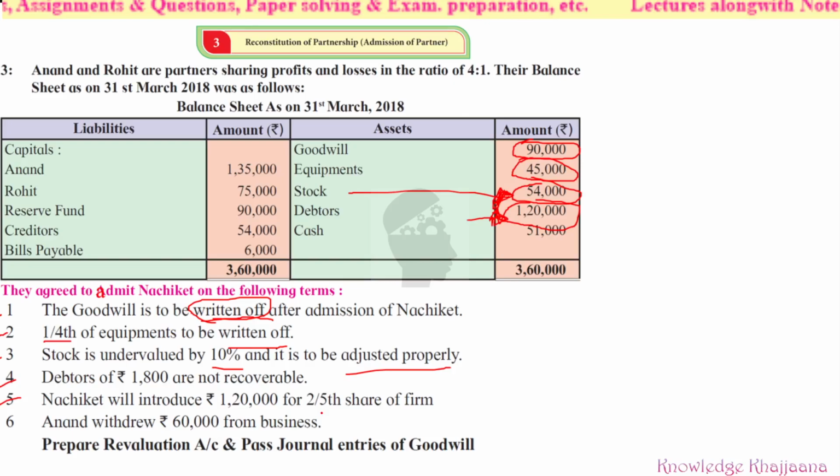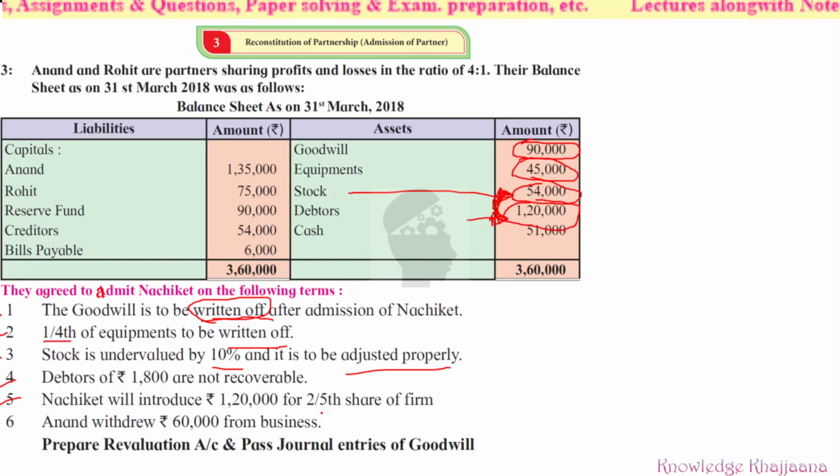And Anand withdrew rupees 60,000 from business. Anand has withdrawn also. That also we have to give the effect. But what do we have to prepare? See, there are 6 types of adjustments, or we can call them terms. These are the terms while reconstitution, terms while admission of the partner. These are the 6 terms. But we are required to prepare only the revaluation account and pass journal entries of goodwill. This much only has been asked for this problem number 3. That's why I have taken this problem first. You have to prepare only the revaluation account and pass the necessary journal entries of goodwill only.